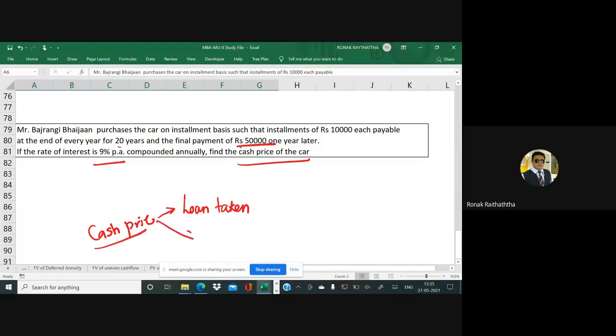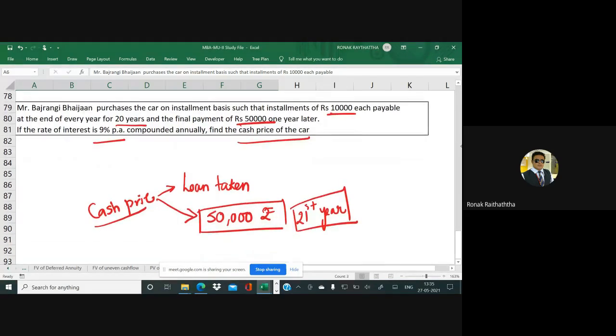One is the loan, and another is the payment he would be making in the 21st year, that's 50,000 rupees. Because for the 20 years he is anyway going to pay 10,000 rupees at the end of each year as an installment for the car, but 50,000 rupees would be paid in the 21st year too.